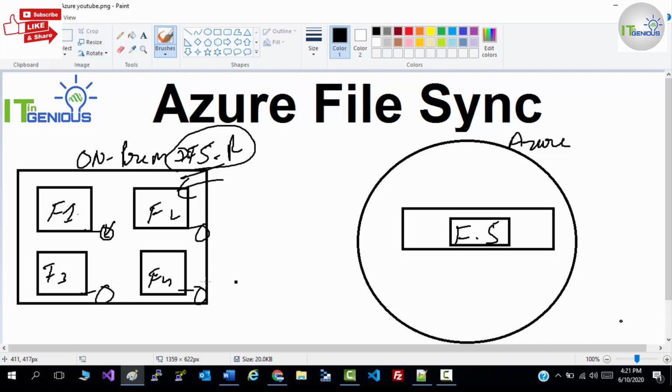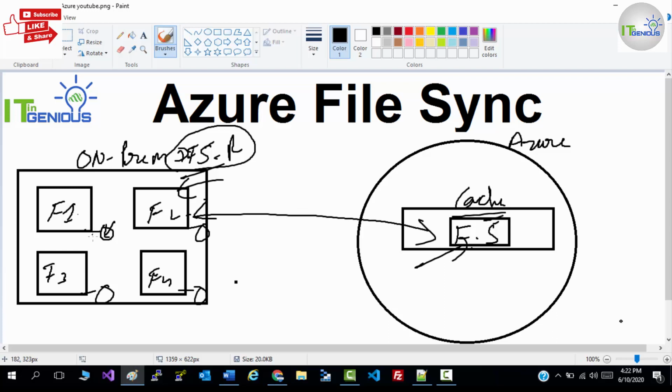What you can do is use Azure File Share. You will connect all your on-premise file servers with Azure File Share, and it will sync, or basically cache, all your data on Azure File Share.